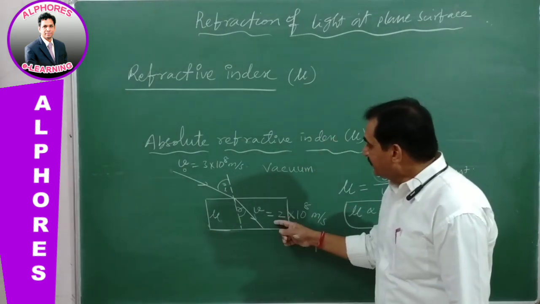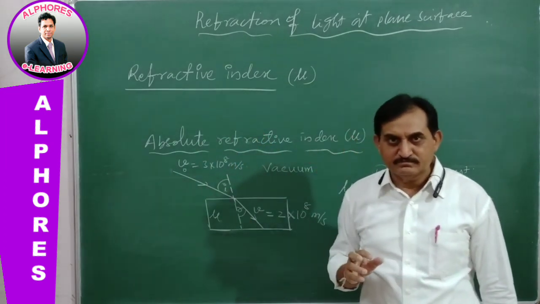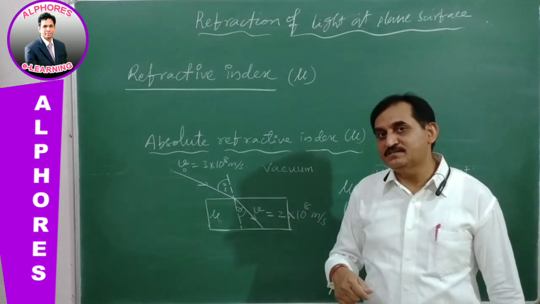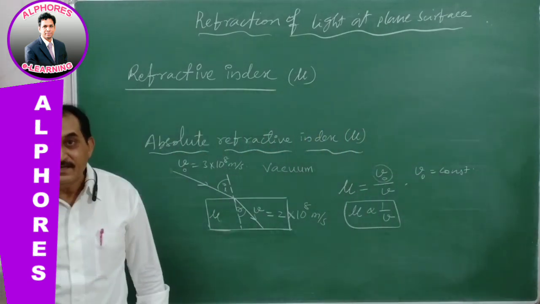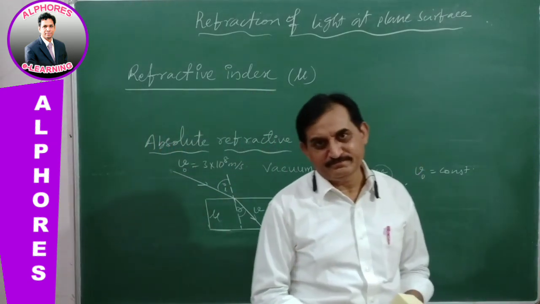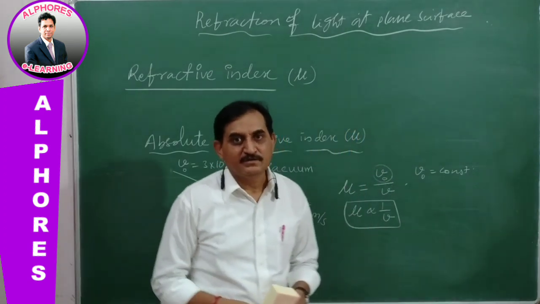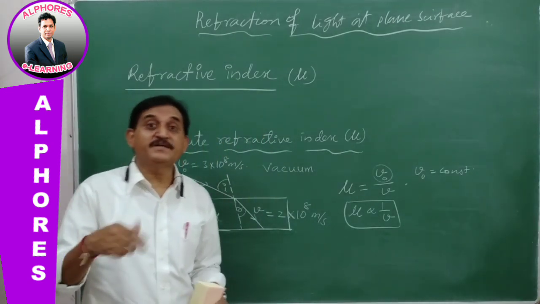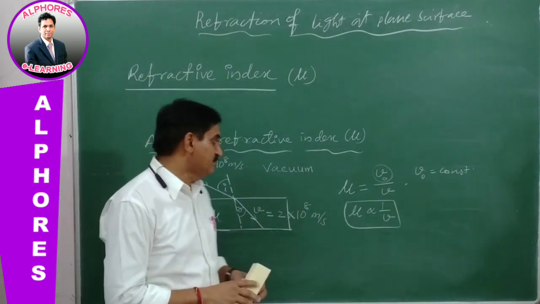Suppose a material medium's refractive index is compared with some other medium other than vacuum. In such a case, its refractive index is said to be relative refractive index. Absolute is different, relative is different. Absolute is obtained when we compare with vacuum. Relative is obtained when we compare with some other medium other than vacuum. So this is the difference, right?